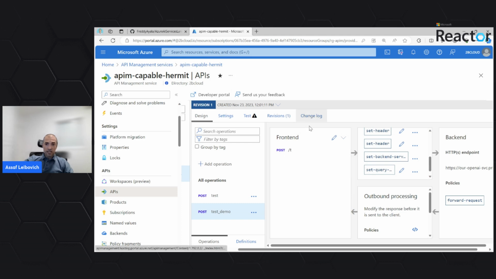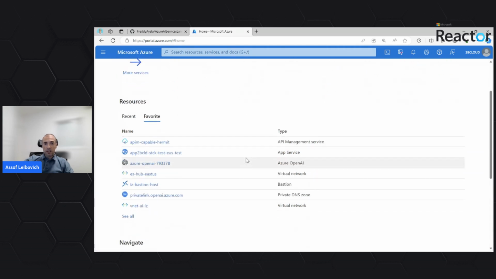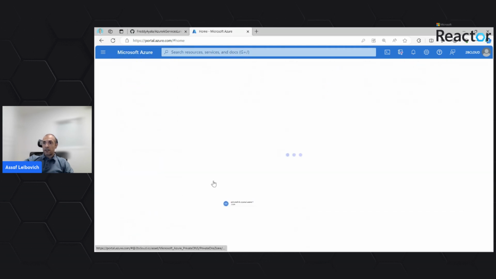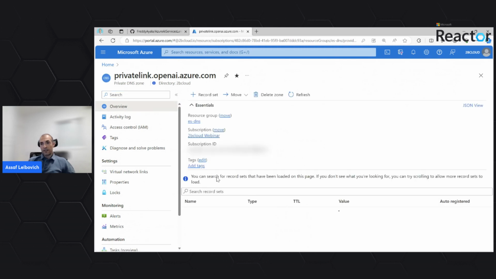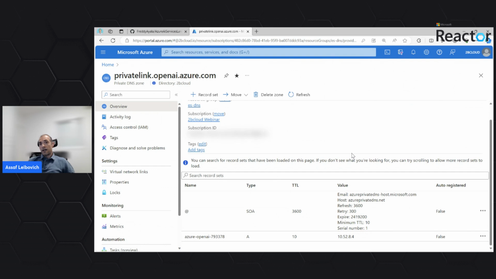The next service I would like us to review is the private DNS. Using a lot of private connectivity requires a definition of separate DNS records inside our environment. What it means is that when we are connected to a specific virtual network, a private DNS zone service is enforced on that virtual network, and it allows for DNS resolution for traffic inside this virtual network.